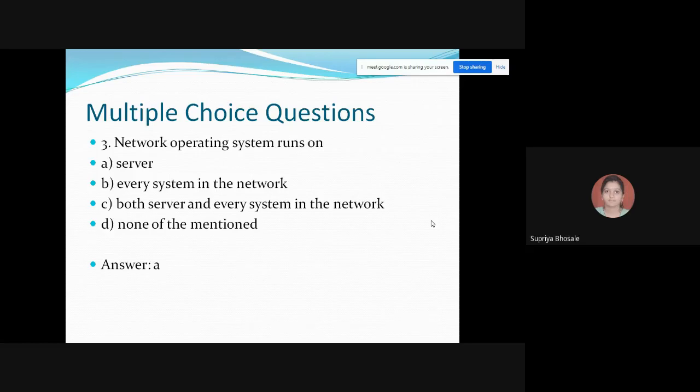Option A. Here the example of network operating system is given. So if you are working in a network, you will be following the server, not each and every machine.